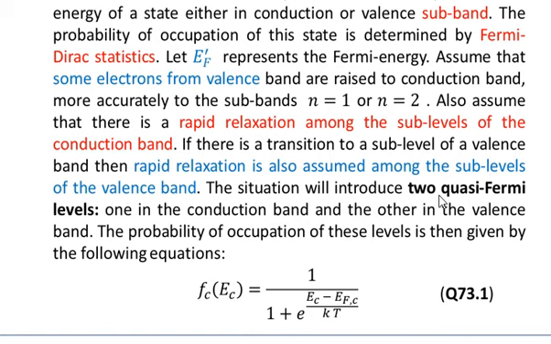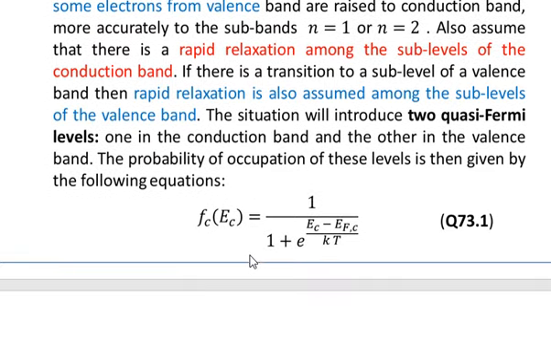The situation will introduce two quasi-Fermi levels, one in the conduction band and the other in the valence band. The probability of occupation of these levels is then given by the following equation. For example, equation number 1 gives Fc of EC equal to 1 over 1 plus e to the power EC minus EFC divided by kT.